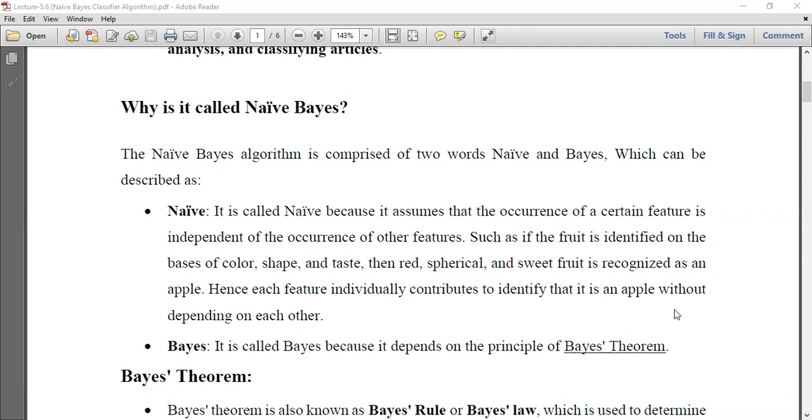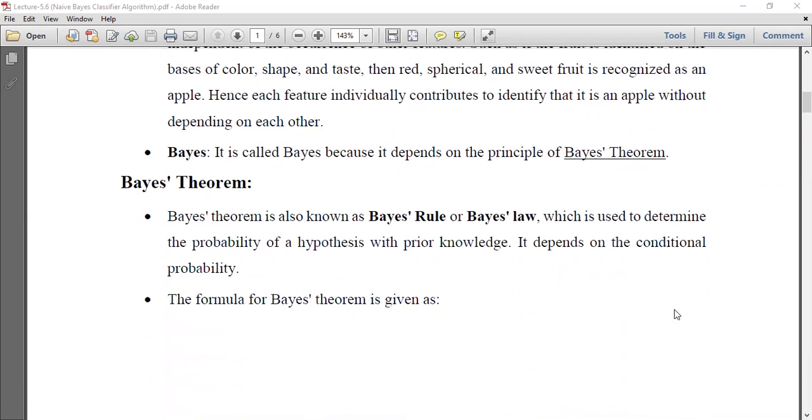It is called Bayes because it depends on the principle of Bayes theorem. Bayes theorem is also known as Bayes rule or Bayes law, which is used to determine the probability of a hypothesis with prior knowledge. It depends on conditional probability.